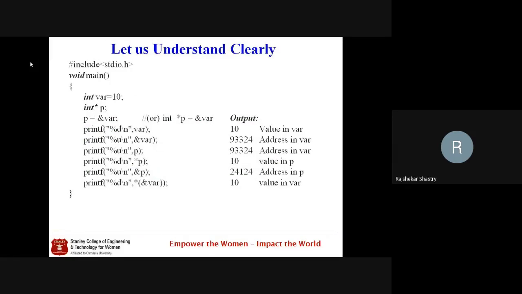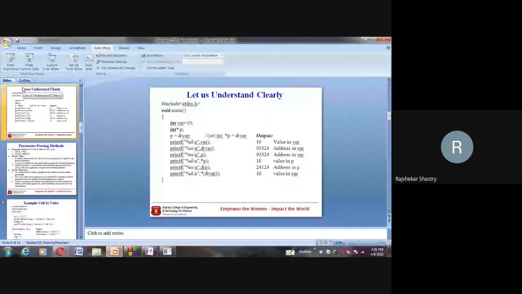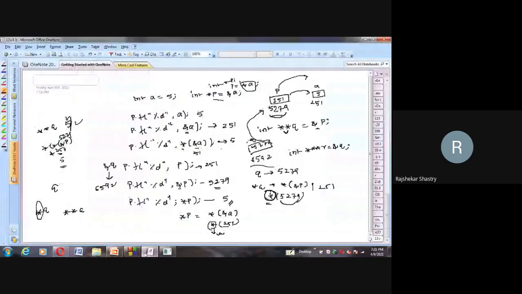When you are printing an address, better use the unsigned integer format symbol. What are the format symbols we have used till now? Percent D is to print the integer type, percent C is for character type, and percent F for float type. Majorly we use only these three. Percent LF is for double.